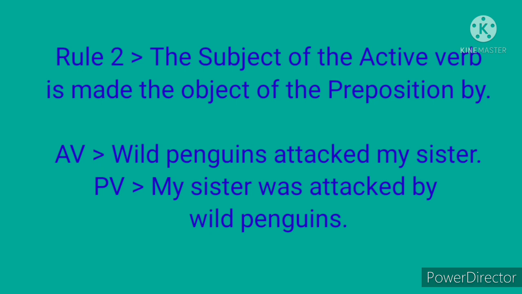So the passive voice sentence begins with my sister. And now we are talking about the subject in the active voice. Which is the subject in the active voice? Wild penguins. That is made the object of the preposition by. So we have written by wild penguins at the end of the passive voice sentence.